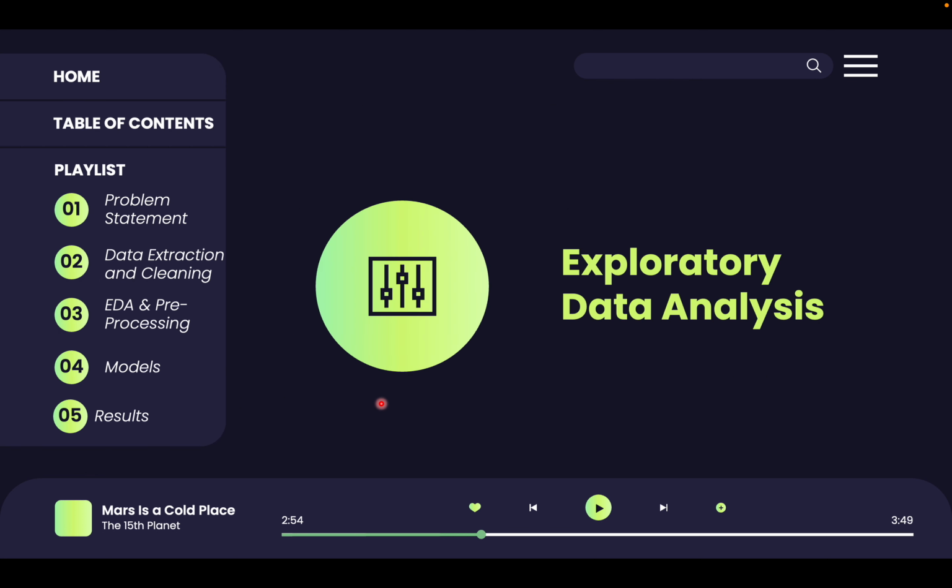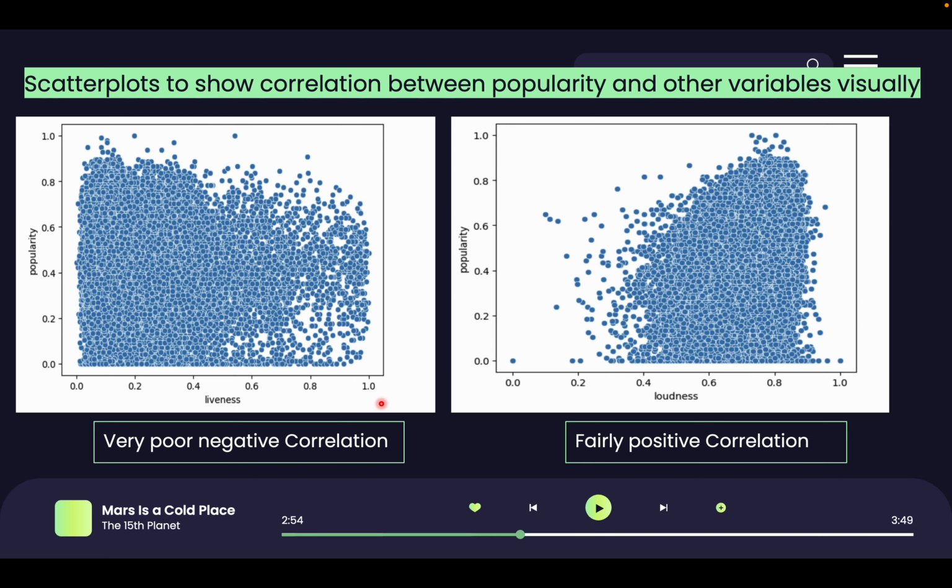After cleaning and preprocessing, we moved on to exploratory data analysis, that is called EDA, to gain some data-driven insights. We created scatter plots of all the numerical feature variables against the popularity index, that is the variable to be predicted, to get a visual sense of the strength of correlation between them. These are two of the plots, liveness against popularity, which seems to have a very poor negative correlation, and loudness versus popularity, which has a fairly positive correlation.